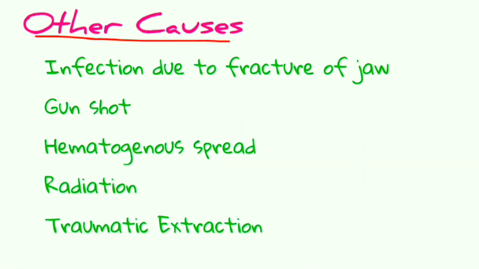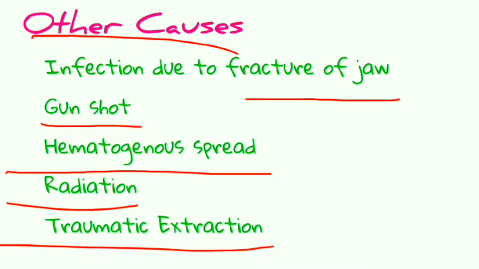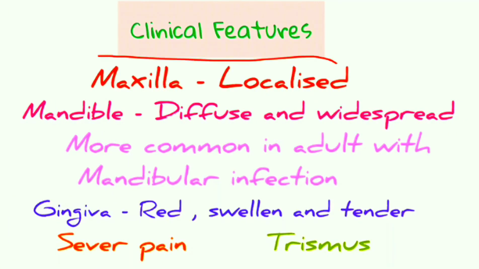Now let us see other causes which can also lead to suppurative osteomyelitis. It can be infection due to fracture of the jaws. It can be due to gunshot. It can be due to hematogenous spread, radiation therapy, or different types of traumatic extractions of the tooth. Now let us see what the clinical features are.